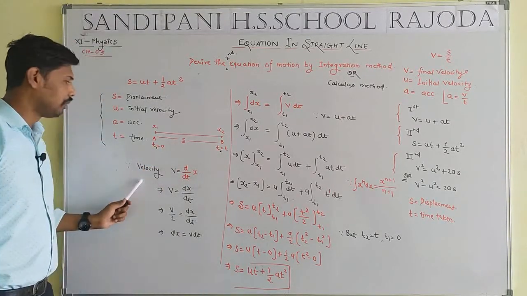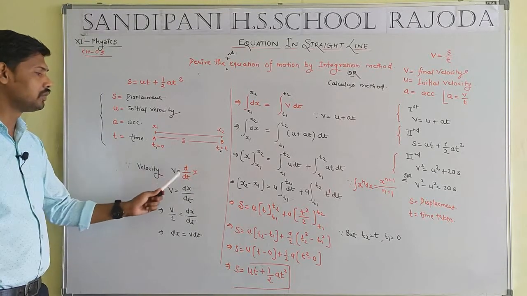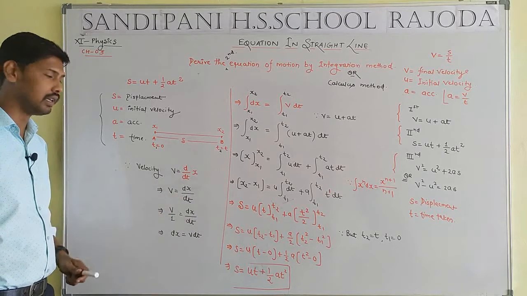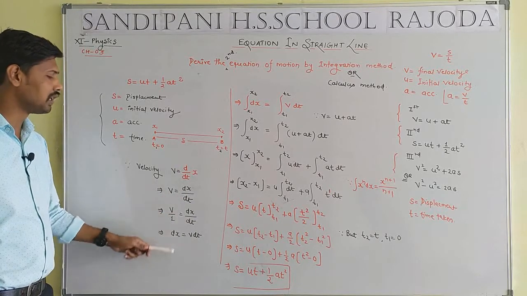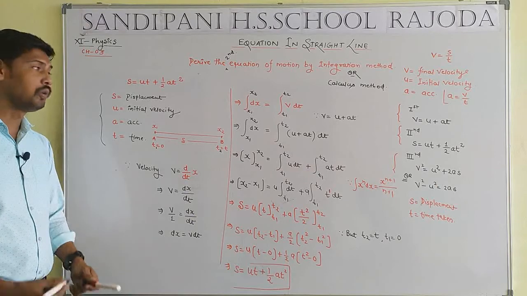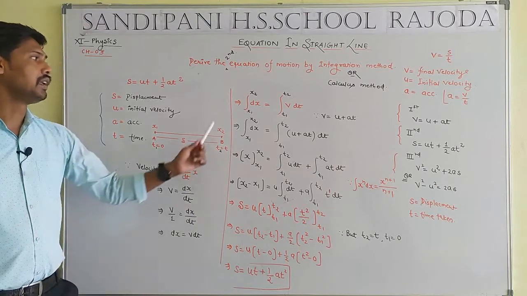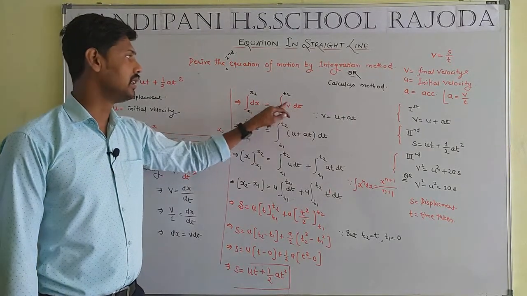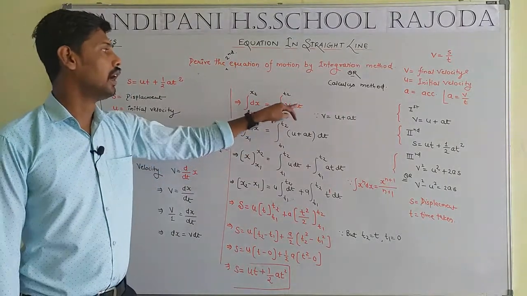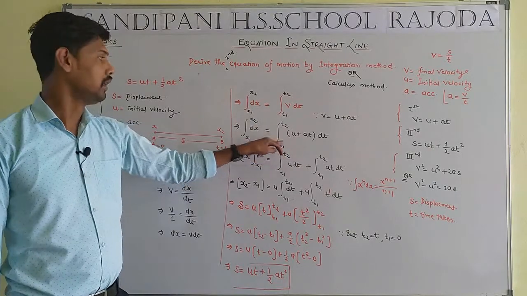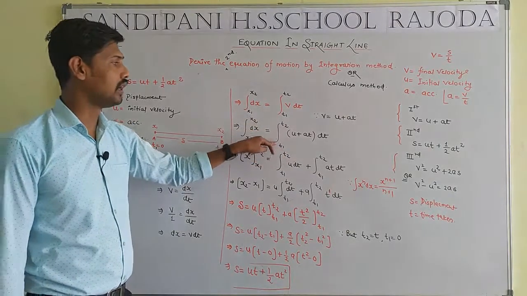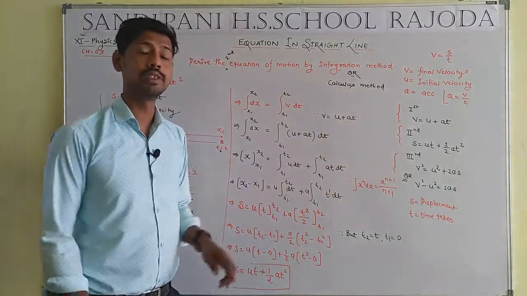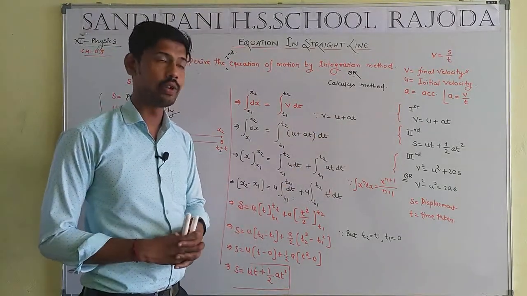By the definition of velocity, we can write that the rate of change in displacement is known as velocity, such that v equal to dx by dt. v over 1, cross multiplication, then we get dx equal to v dt. Taking integration on both sides, integration dx and integration dt, that means a limit in the form of x and a limit in the form of t. Then we get limits x1 x2 and t1 t2 correspondingly and respectively, and v will be equal to u plus at by the first equation of motion.